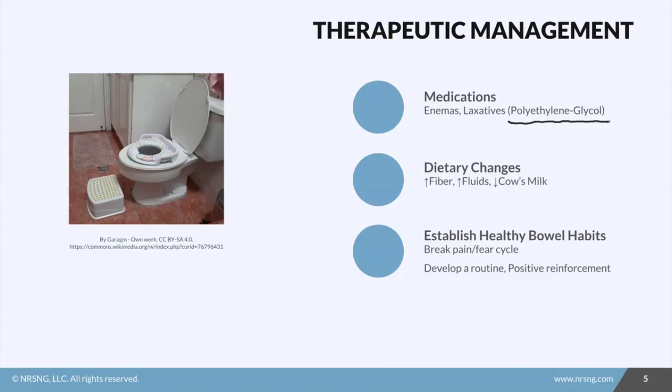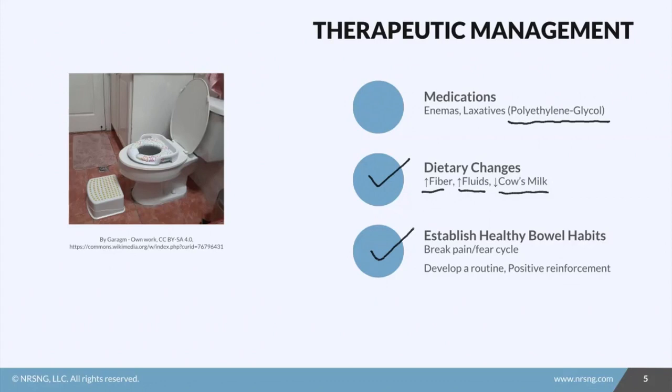Once that constipation and discomfort has been relieved, it's very, very important for the kid and family to make dietary changes. So we're looking at increasing fiber, increasing fluids, and then remember, kids who are drinking too much cow's milk are prone to constipation, so we've got to make sure that they aren't having too much of that in their diet. And then we need to help them address any bowel habits that may be contributing to that constipation.